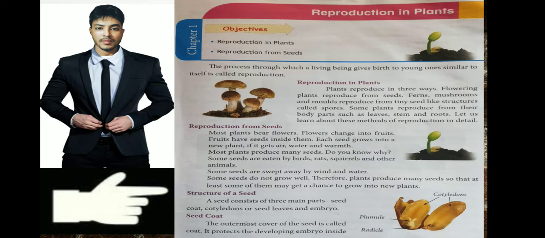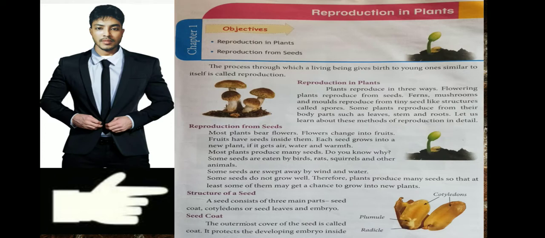If we put a mango seed, we will get a mango tree. If we put another fruit seed, an orange seed, we will get an orange tree. If we put a lemon seed, we will get a lemon tree. So it depends on the seed. This is called reproduction. As we can see, plants reproduce in three ways.